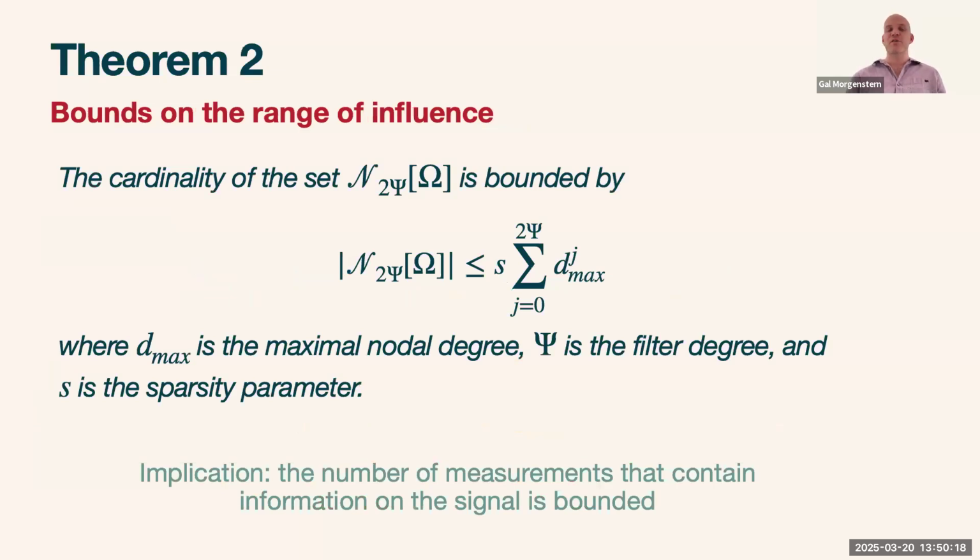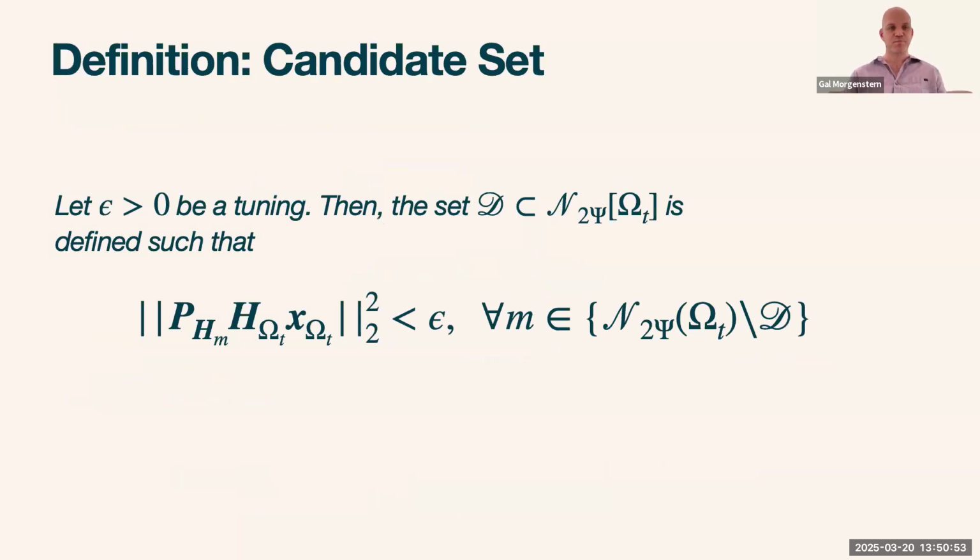And to make things even more interesting, and we're not going to talk about this too much, the 2ψ order neighborhood of Ω can be bounded. And it's bounded based on the characteristics of the sparsity of the signal, as well as the graph, the maximal nodal degree, and the filter degree. What you don't see here is that it's not influenced by the size of the model. So the size of the graph doesn't influence the size of the 2ψ order neighborhood. So this is a very big thing, and this is not a tight bound. So this could be even smaller.